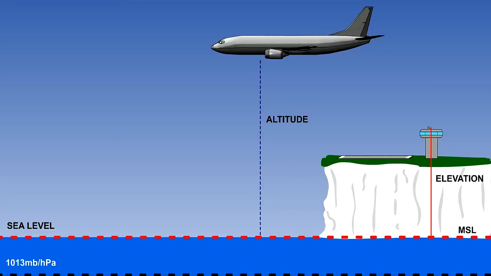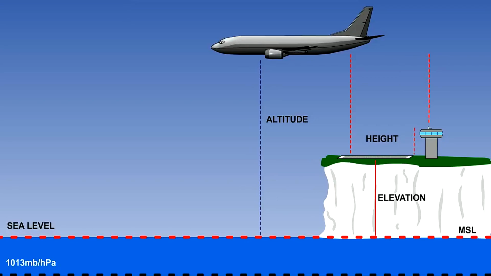The top of this control tower has an elevation which will be the elevation of the ground on which it is built, plus the extra distance to the top. This leads on to the next definition, which is height. Height is the vertical distance of an object above a fixed datum. In this example, the aircraft has a height above the airport underneath it. Height is always less than altitude, unless the elevation is negative. However, height can refer to either movable objects, such as aircraft, or fixed objects, such as this control tower.